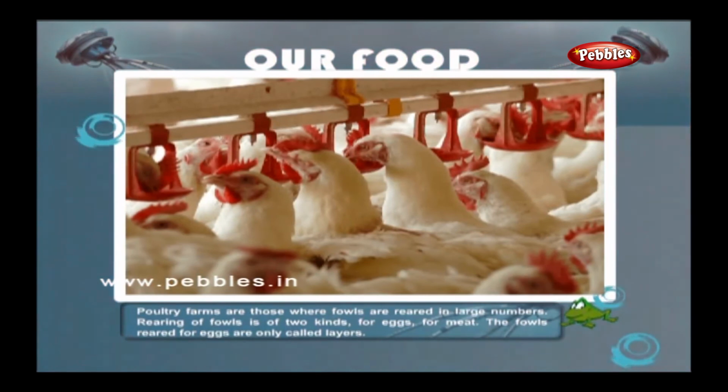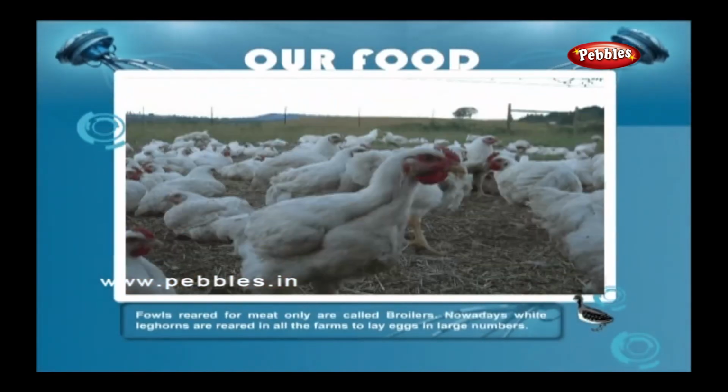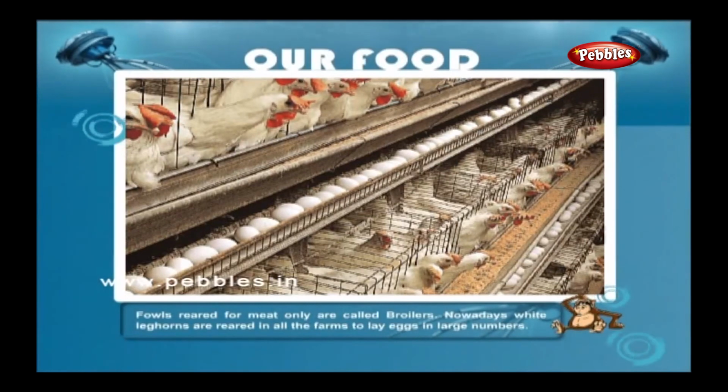The fowls reared only for eggs are called layers. Fowls reared only for meat are called broilers. Nowadays, white leghorns are reared in all the farms to lay eggs in large numbers.